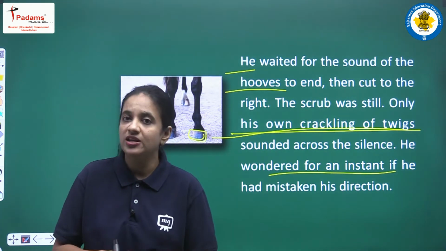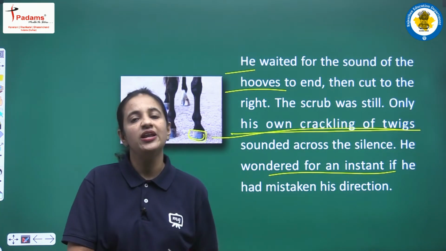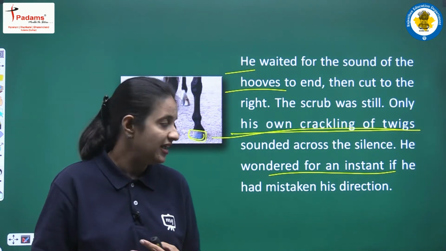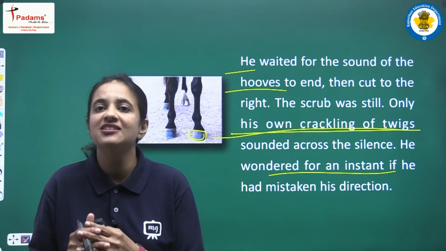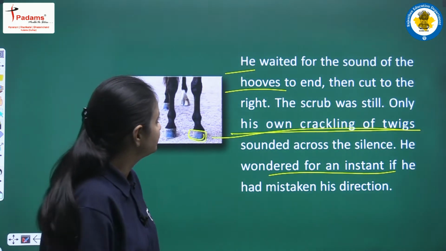So yes, he is a very brave, very smart boy, and he just wanted to find the fawn, and he is all alone there. He was moving ahead, and for 1 second, for one moment, he was having this doubt in his mind that if he had mistaken his direction.